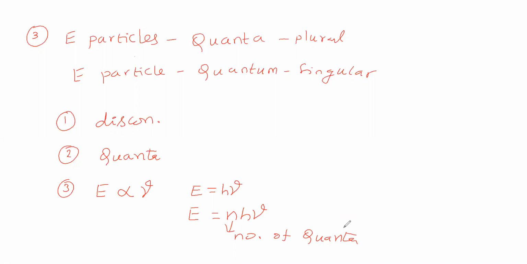This is about Max Planck's quantum theory. Remember that the energy of radiation is absorbed or emitted discontinuously. Radiation consists of quanta, meaning energy particles. The energy of a quantum is directly proportional to the frequency of radiation, so the energy of a quantum is equal to h nu. h nu is called the energy of a quantum, and n h nu is called the energy of quanta, which is plural.